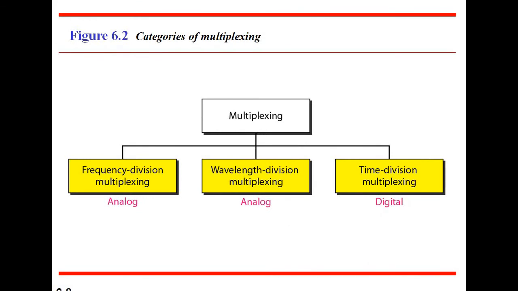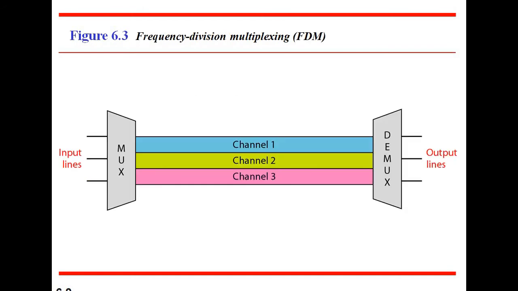So here is another diagrammatic representation of the classification of multiplexing: frequency division multiplexing, wave division multiplexing, and time division multiplexing, as I have told. This is the diagrammatic representation of FDM.